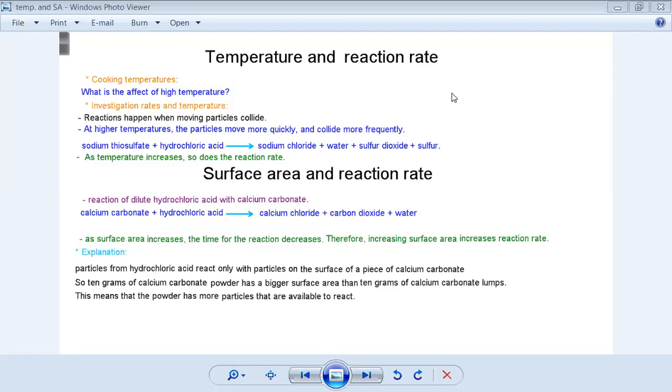Okay, let's have a simple example about colliding and increasing the temperature. They said here that at higher temperatures, the particles move more quickly and collide more frequently. Our example is ourselves, okay? Let me draw this for you. If I have here two people, and I have guests here, plenty of people.